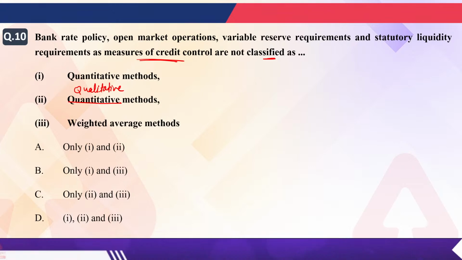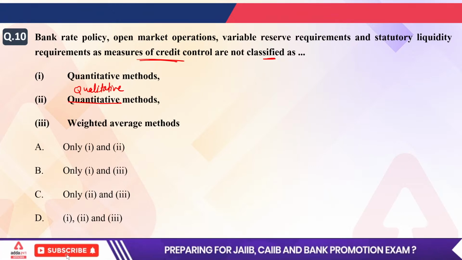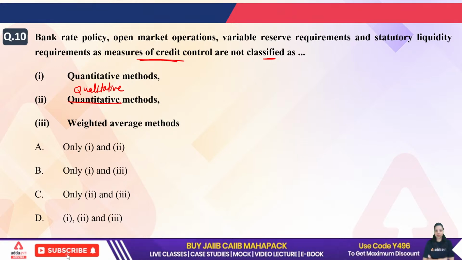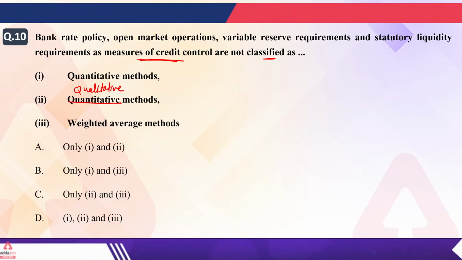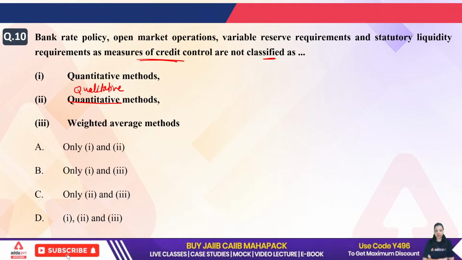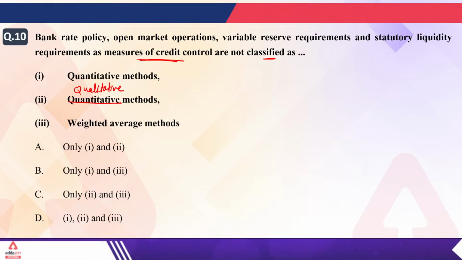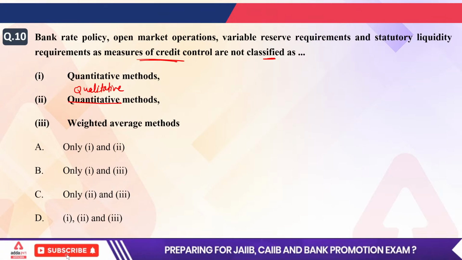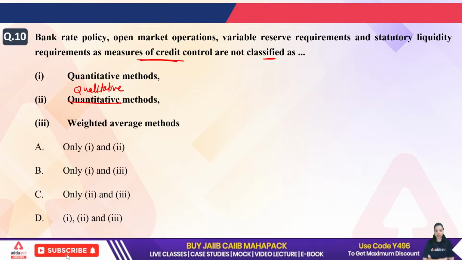Answer of 10th question is A, B, C or D. So we know when we are talking about the monetary policy, there are two instruments, that is direct and indirect instrument. Apart from that, there are certain credit control methods which are used by RBI, and the methods are of two types, that is qualitative and quantitative. So it is asking in the question that bank rate, OMO, SLR, everything is not a part of which of the following methods?